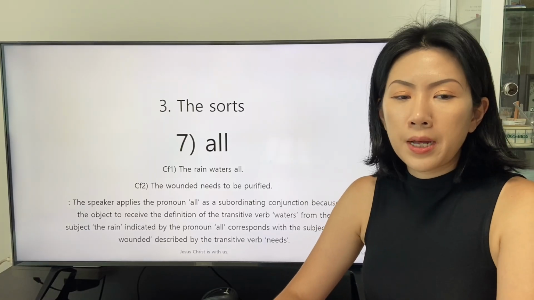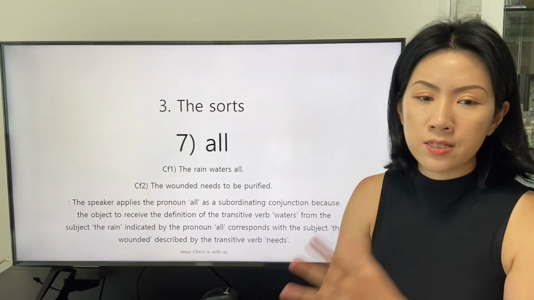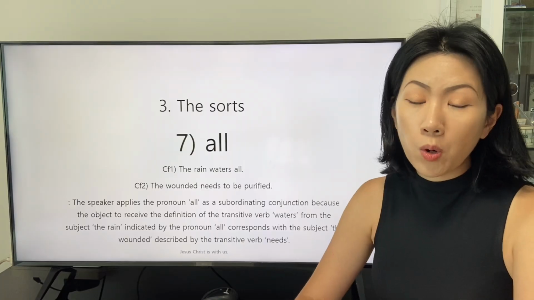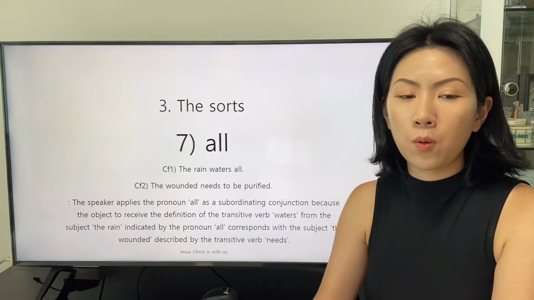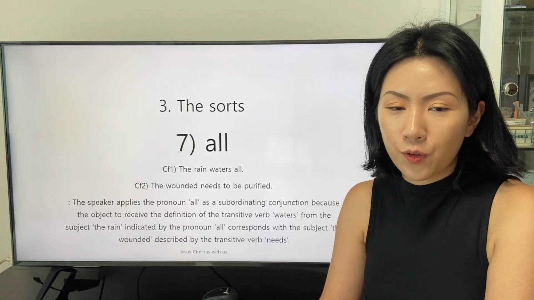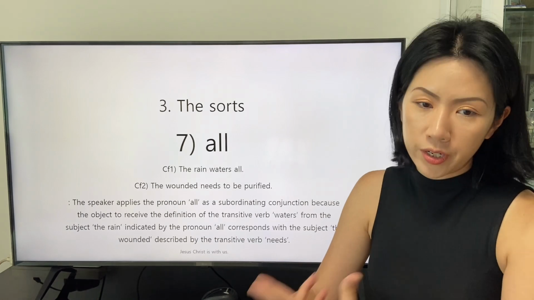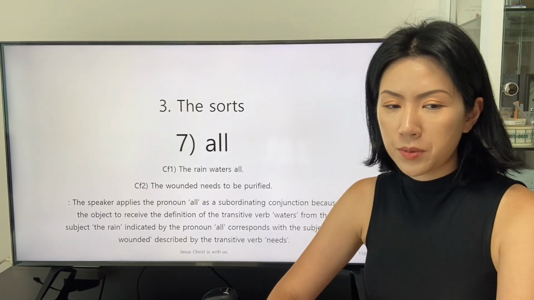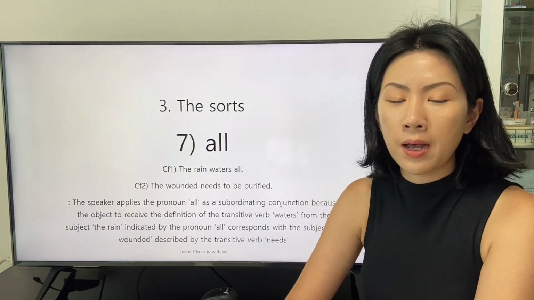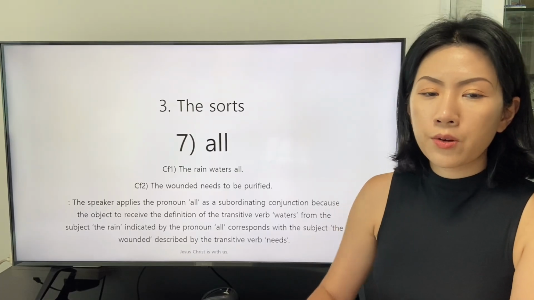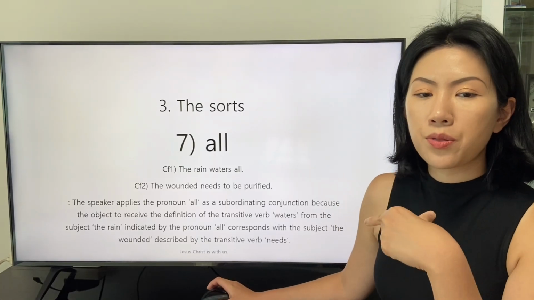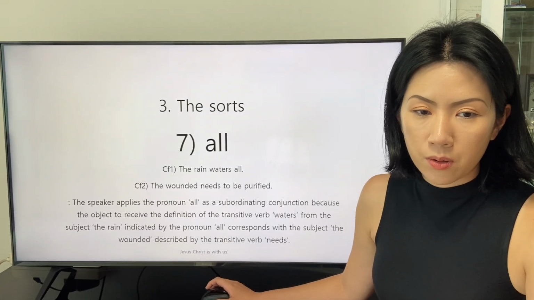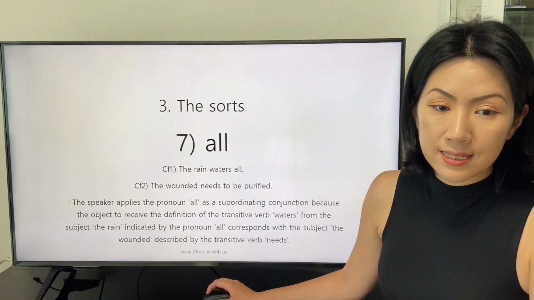The speaker applies the pronoun all as a subordinating conjunction because the object to receive the definition of the transitive verb waters from the subject the rain, indicated by the pronoun all, corresponds with the subject the wounded described by the verb need.